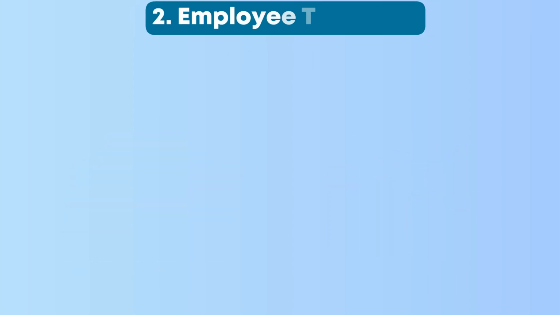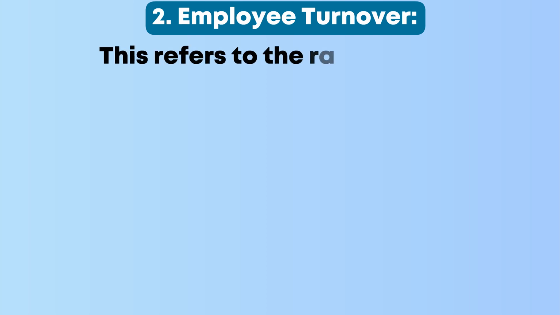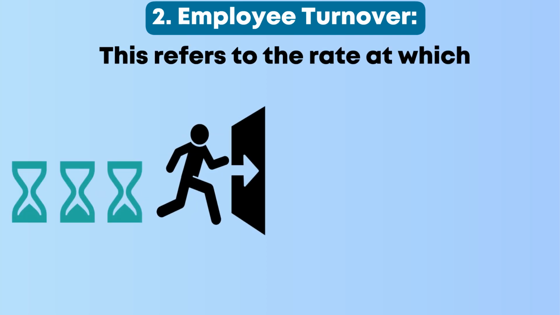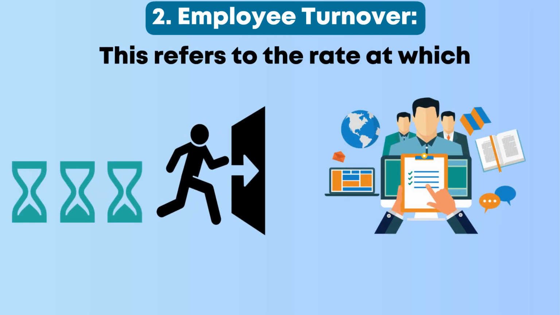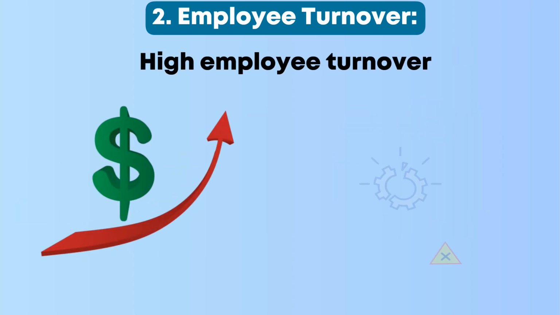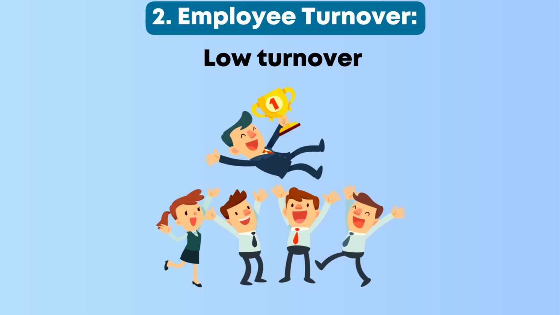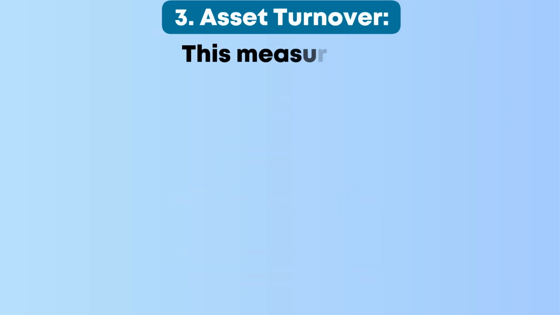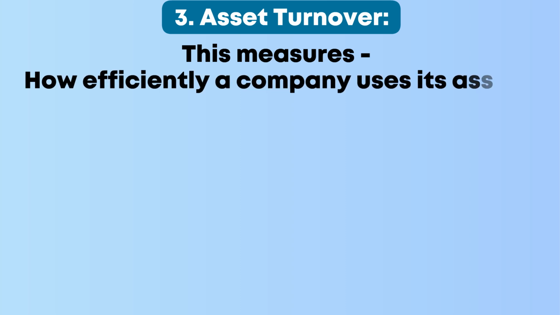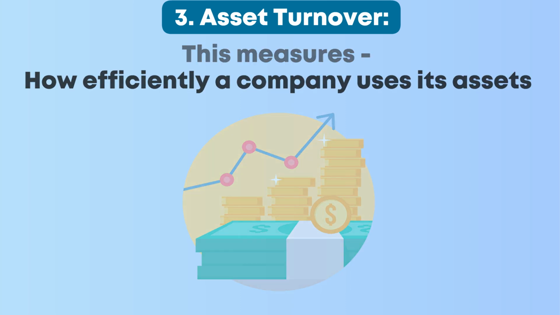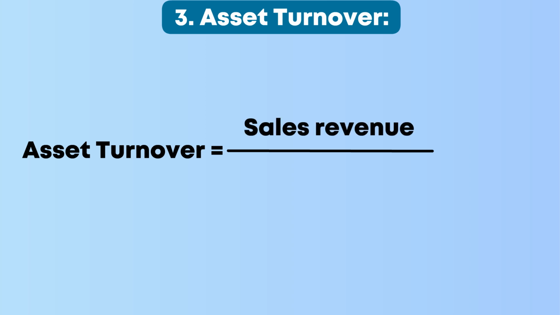2. Employee turnover. This refers to the rate at which employees leave a company and are replaced by new hires. High employee turnover can be costly and disruptive, whereas low turnover often indicates a stable workforce. 3. Asset turnover. This measures how efficiently a company uses its assets to generate sales revenue. It is calculated by dividing sales revenue by total assets.